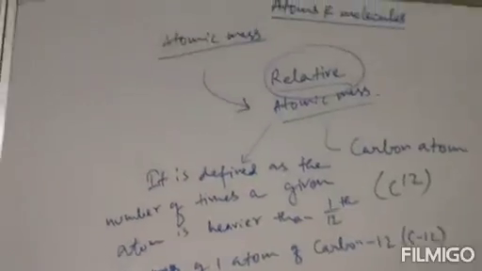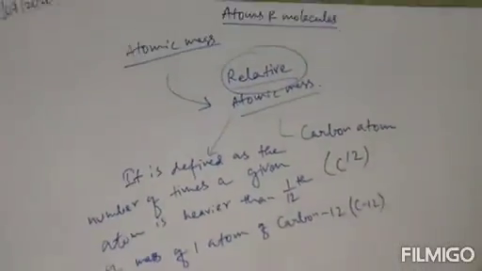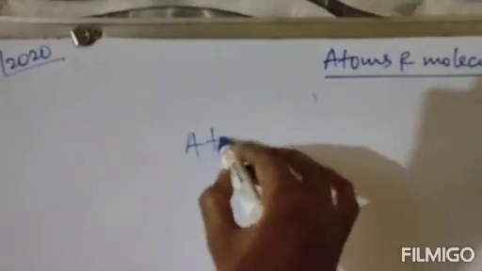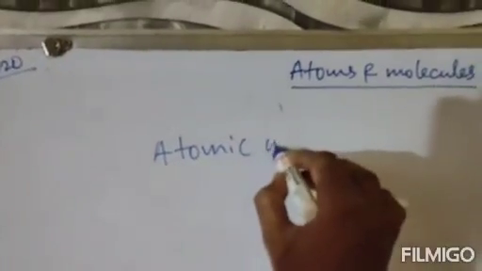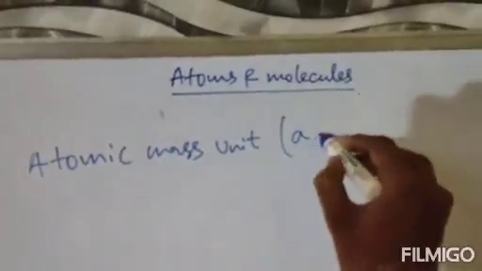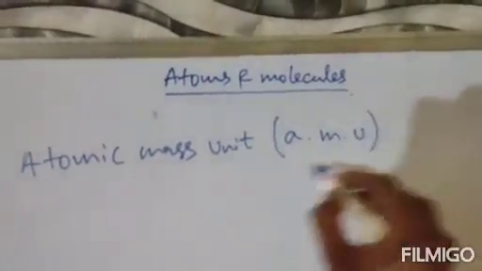Clear? So atomic mass and relative atomic mass, this concept is clear. Next concept is atomic mass unit, or sometimes it is represented as AMU. What is atomic mass unit?